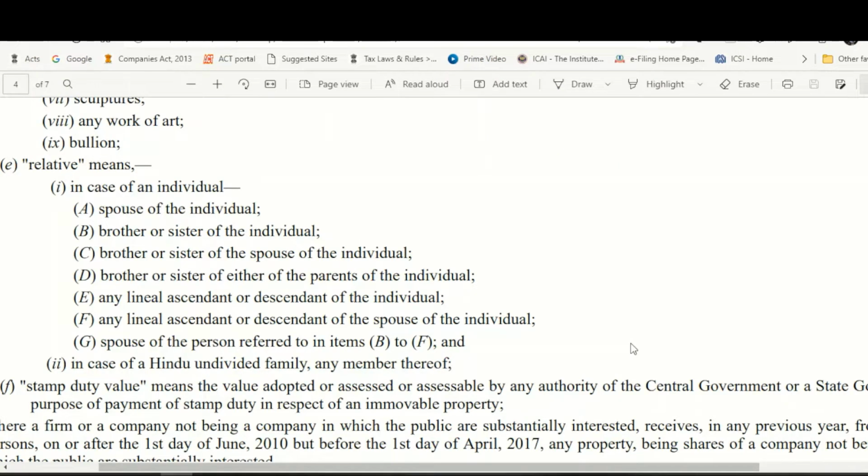We have already learned that gift received from a relative is not taxable. But who is a relative? Relative is defined in the Income Tax Act, which is spouse of the individual, brother or sister of the individual, brother or sister of the spouse of the individual, brother or sister of either of the parents of the individual, any lineal ascendant or descendant of the individual and of the spouse of the individual, and spouse of any person referred from B to F.